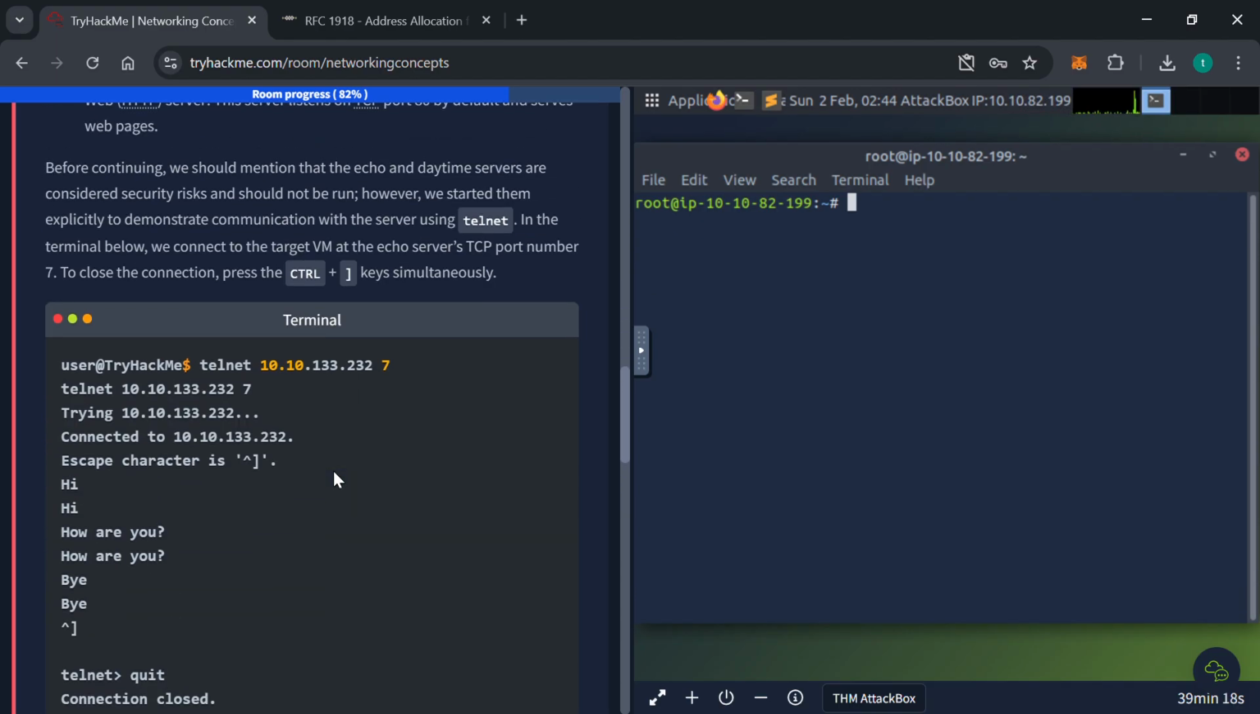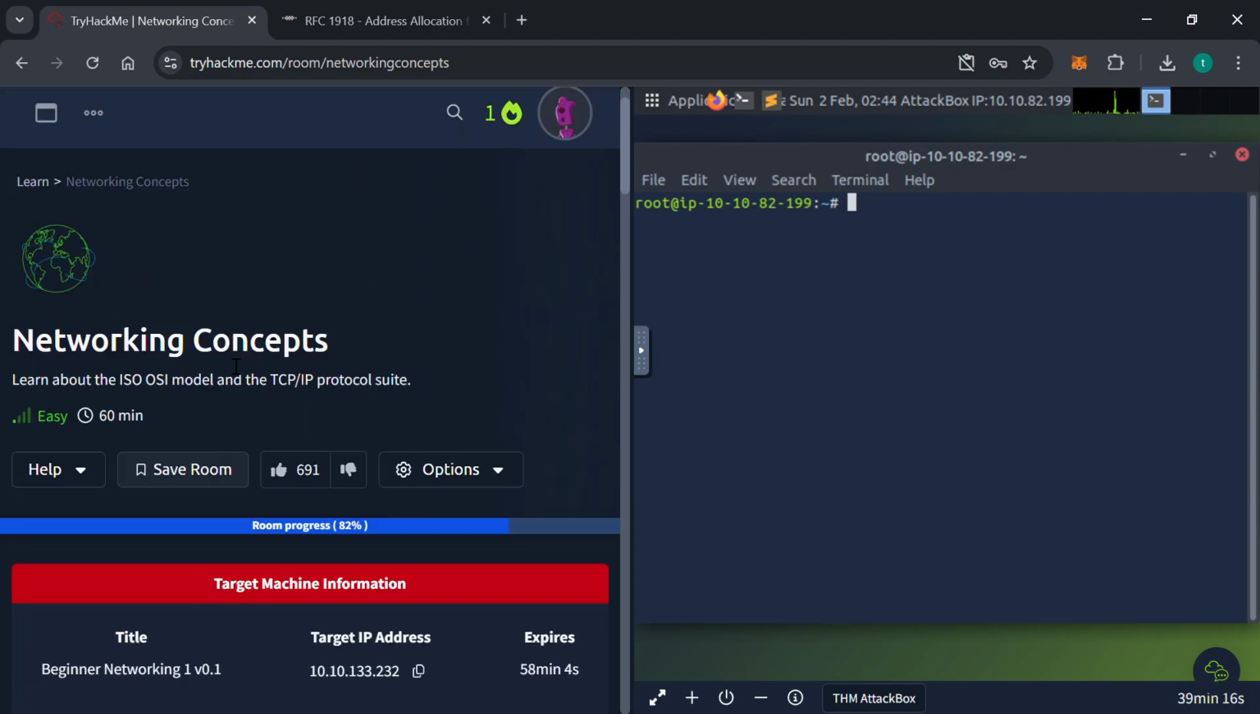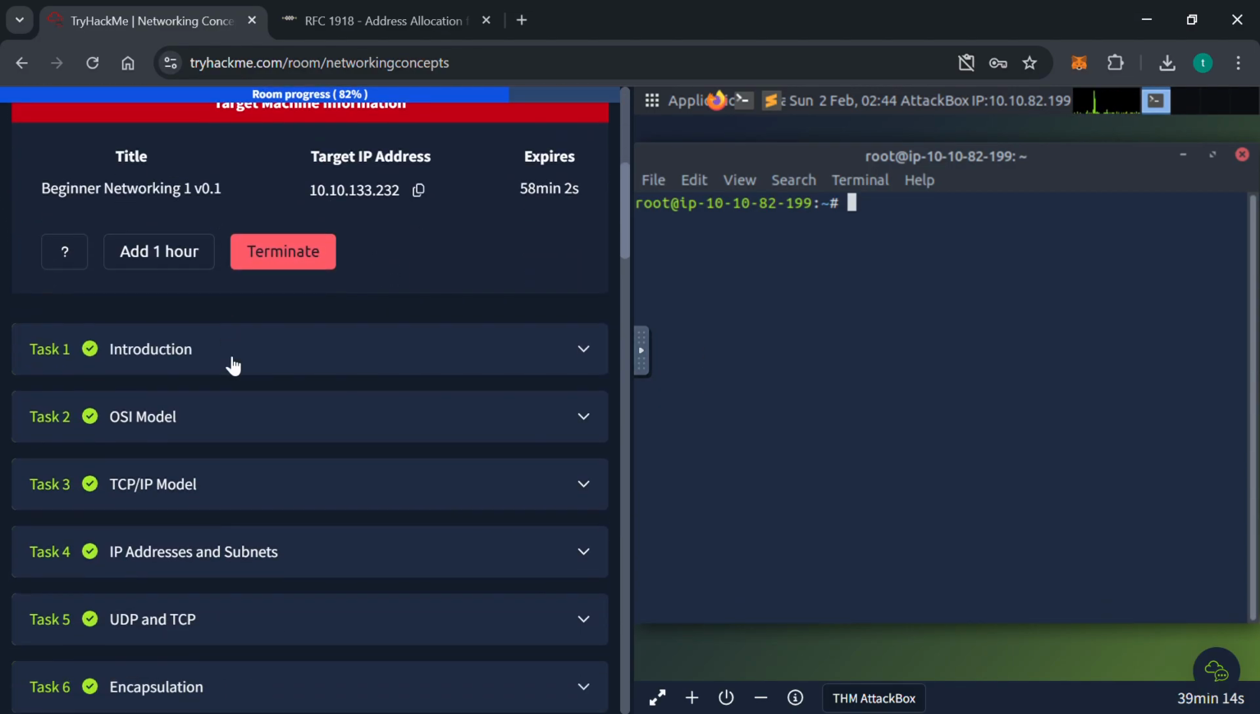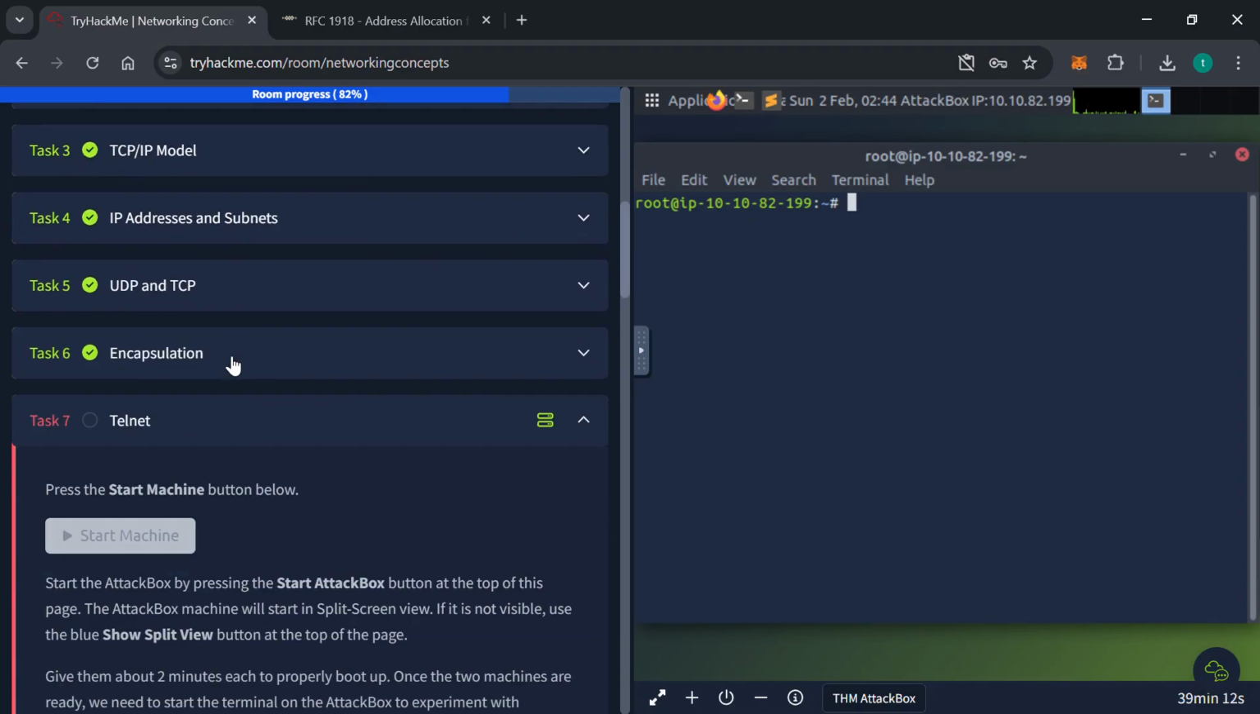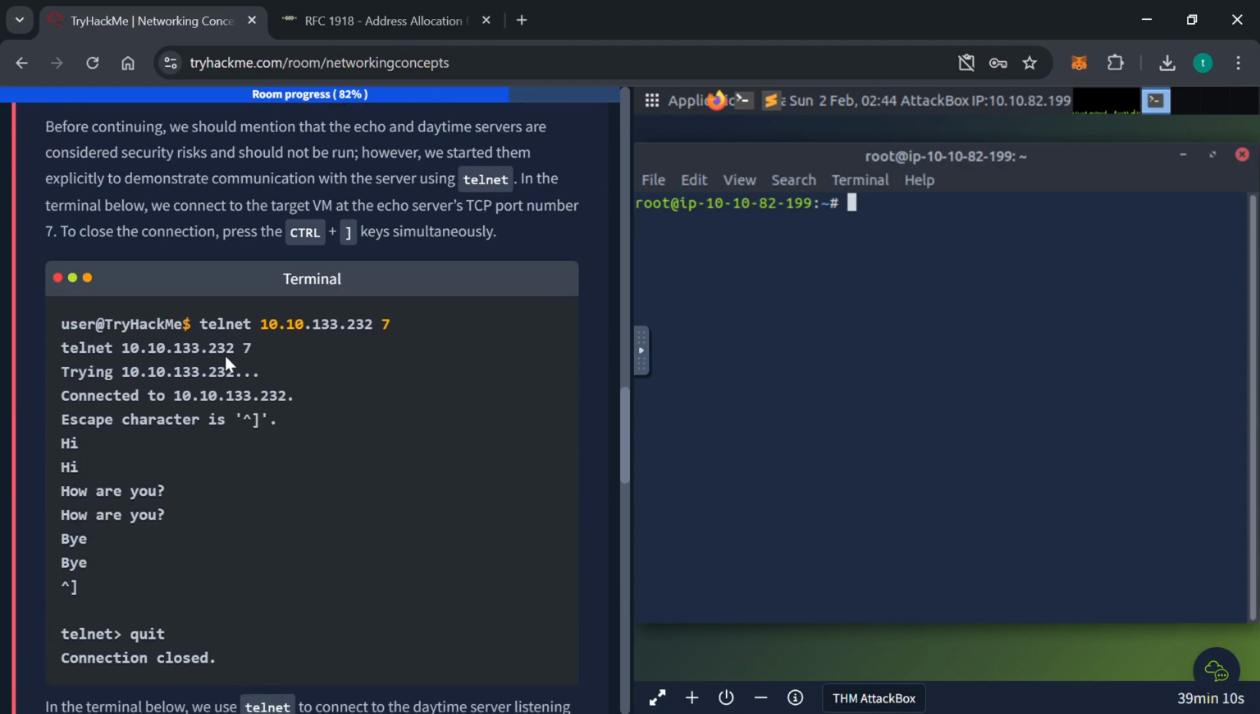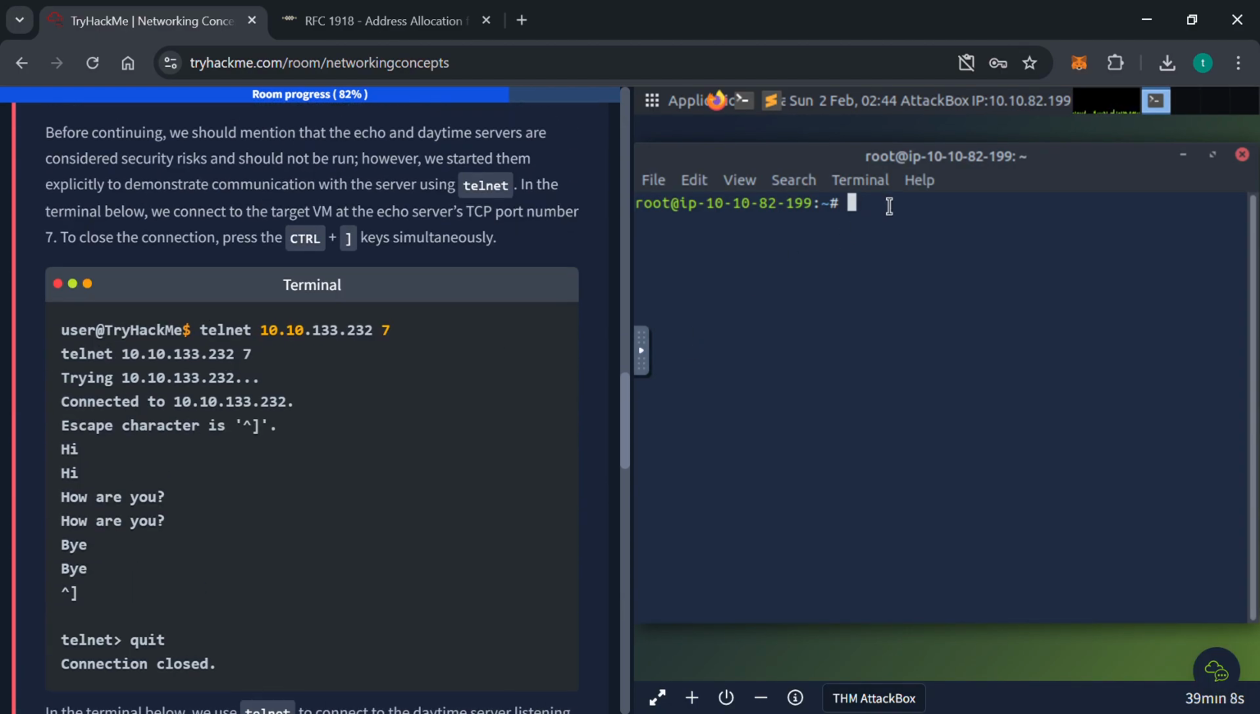Okay, I think we have our machine started up already. 10.10.133.232, which is also what we have here. So we're going to use telnet, the IP address, and the port number, which is 7.